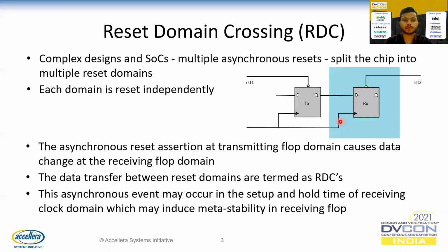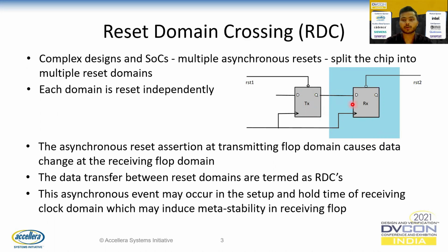Now let us discuss briefly about reset domain crossings, RDC. Complex designs and SOCs have multiple asynchronous resets, which split the chip into multiple reset domains. Each domain is reset independently with respect to other reset domains. So the asynchronous reset assertion at transmitting flop domain TX causes a data change at receiving flop domain RX. These data transfers between the reset domains are termed reset domain crossings or RDCs.